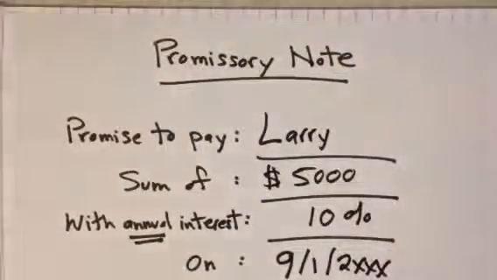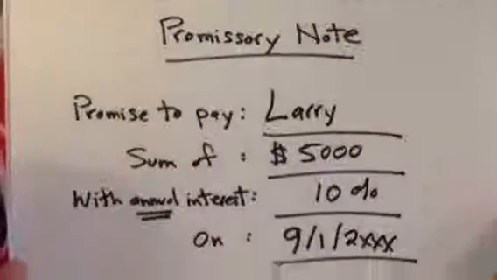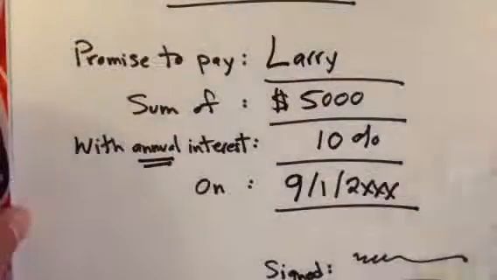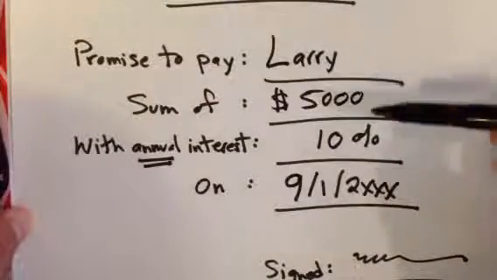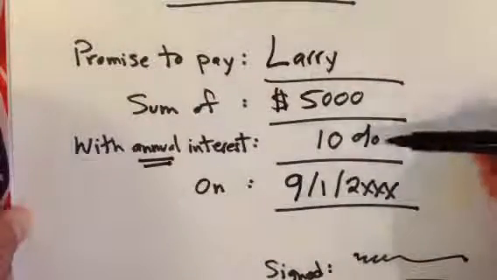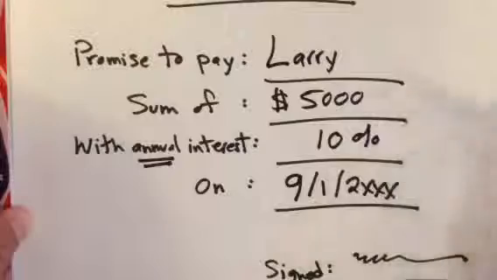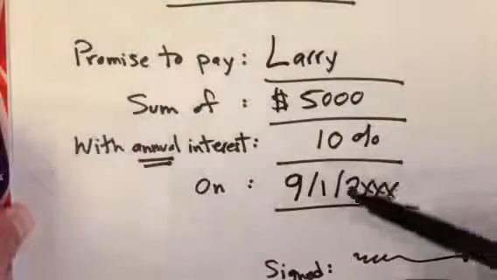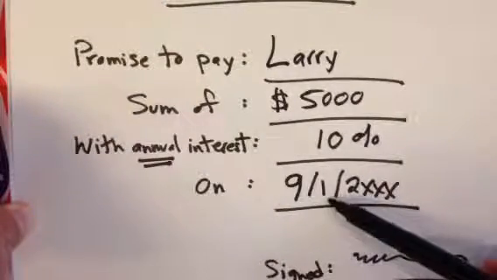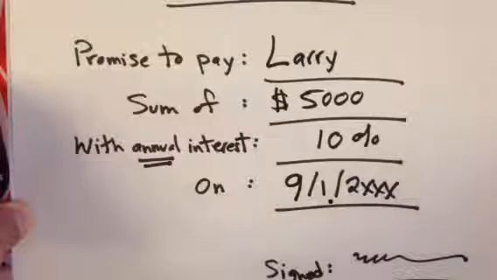I've delivered the $5,000 worth of goods to him. If he could have paid me within the 30 days, I would have simply done this on account with him and billed him. But since he can't pay me for 90 days, I want some interest on this money. So I've asked him to sign the promissory note, and he's promising to pay me the $5,000 with an additional 10% annual interest, and he's going to pay that to me 3 months after I've delivered the goods, and that's going to be on September 1st of that year.